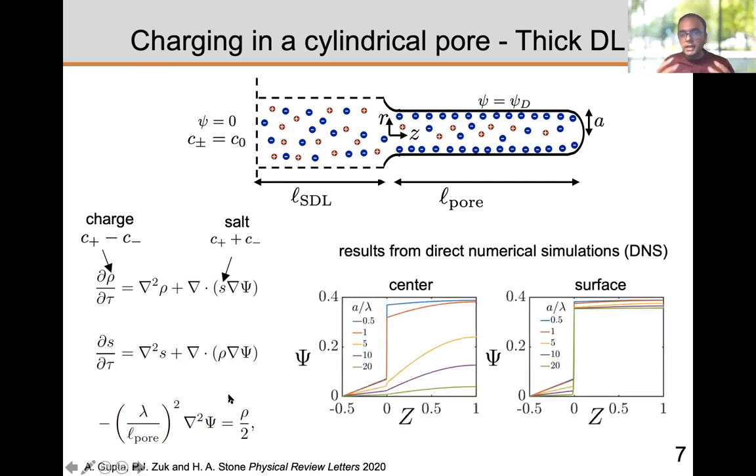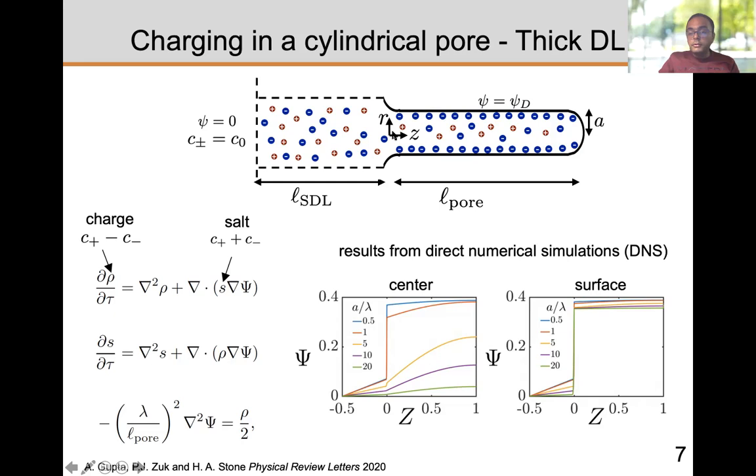And what we found was that if we look at the potential profiles that come out from direct numerical simulations, let's say we are walking along z equal to 0, and we are looking at the factor a by lambda. If a by lambda is small, that means we are in the thick double layer limit because lambda is big. And if a by lambda is big, we are in the thin double layer regime. So what you can see clearly is that when a by lambda is small, there's a sharp jump in the potential at z equal to 0, which is at the pore mouth.